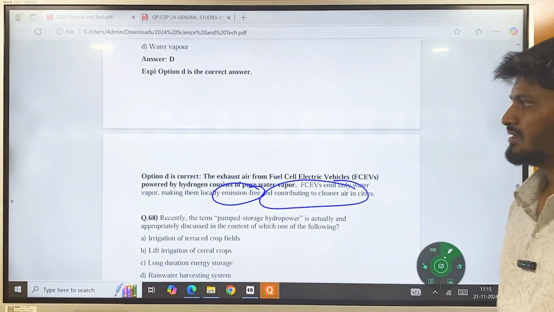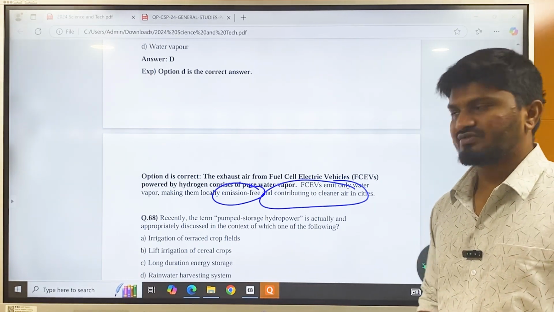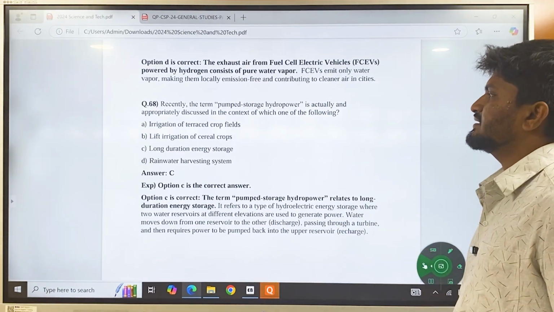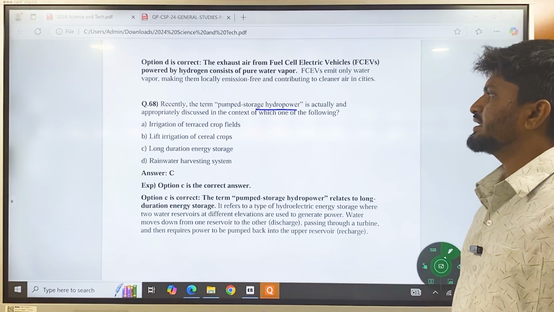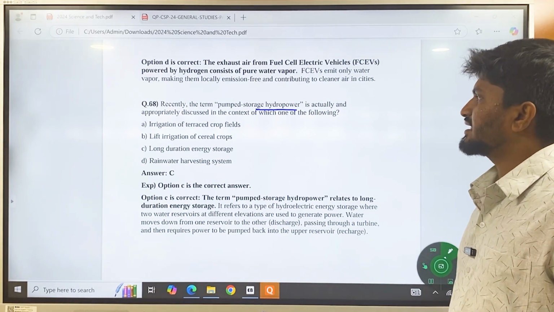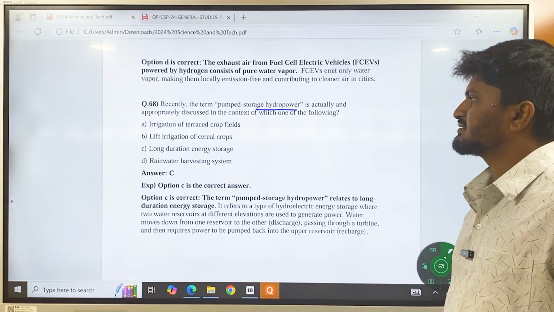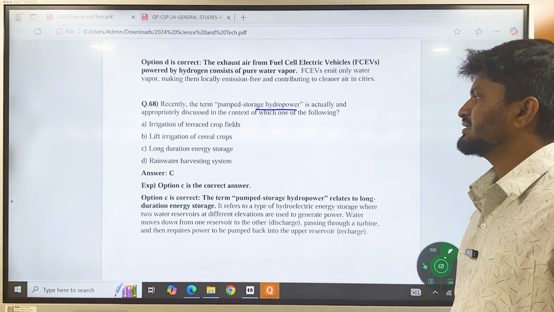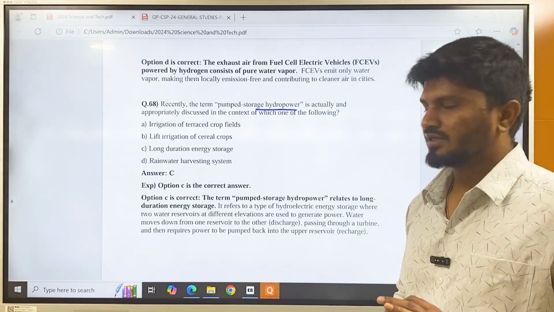That is why the growth of these vehicles is on the rise, and many are advocating for the use of these vehicles. Next, question number 68. Recently, the term pumped storage hydropower is actually and appropriately discussed in the context of which one of the following? Irrigation of terrace crop fields, lift irrigation of cereal crops, long duration energy storage, rainwater harvesting system. Observe carefully here.